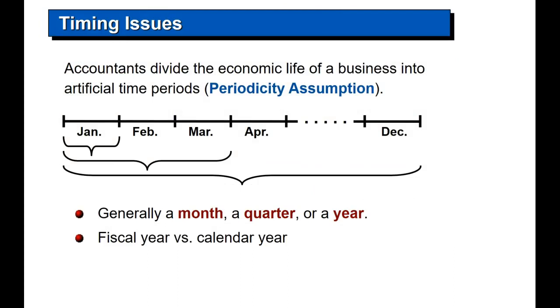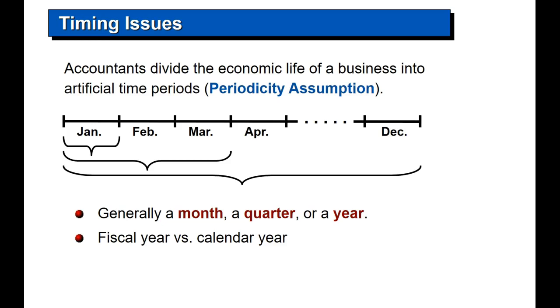Now, keep in mind that we have to divide the economic life of a business into artificial time periods. This is called a periodicity assumption. Now, the rule is, or the regulations are, that a company must present financial statements once every 12 months. Many companies produce interim statements quarterly, every 3 months, or semi-annually, 6 months. But they must have a 1-year time frame.